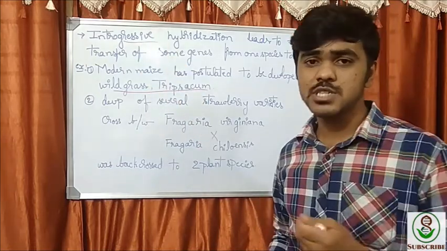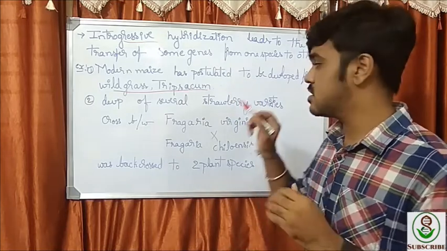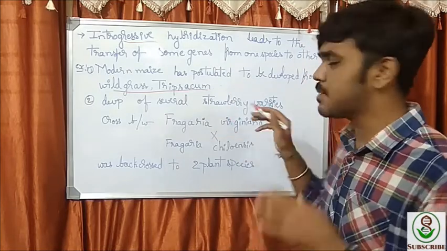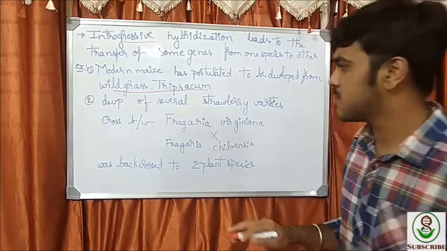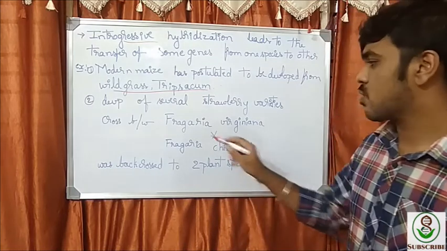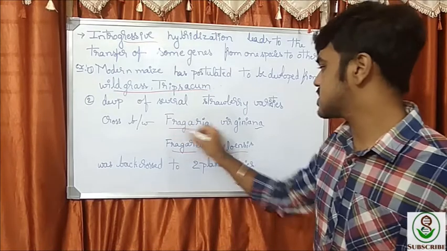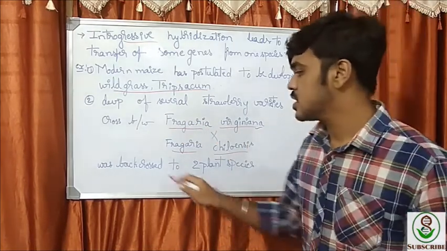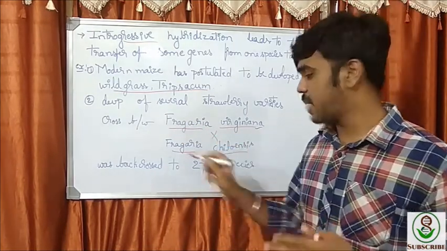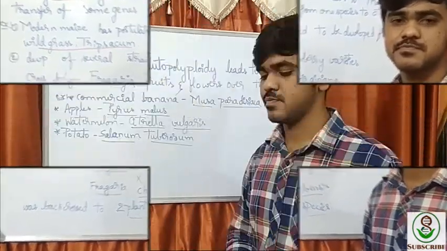This is one of the postulates. And in strawberry varieties, the cross between Fragaria virginiana and Fragaria chiloensis, the progeny of this was backcrossed to two plant species to involve certain characters.